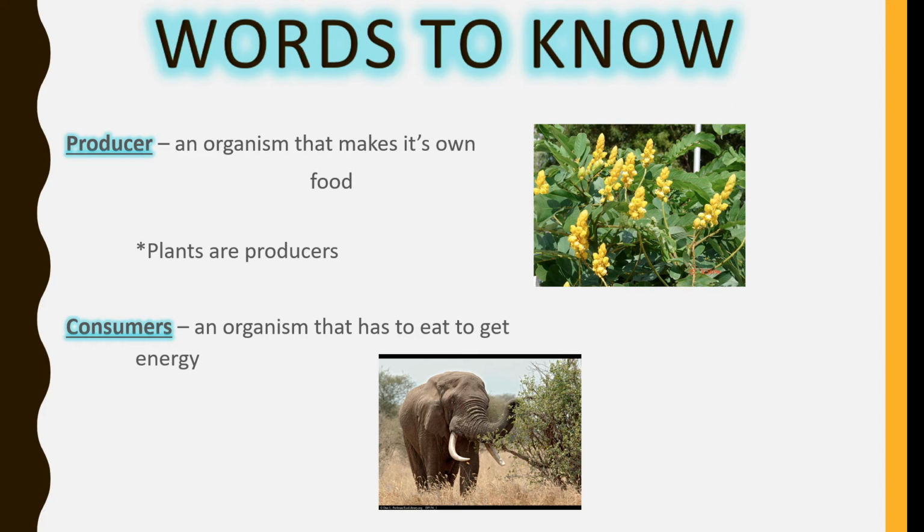Alright? Remember, the producer produces their own food. Consumers eat another source of food so that they can have energy.